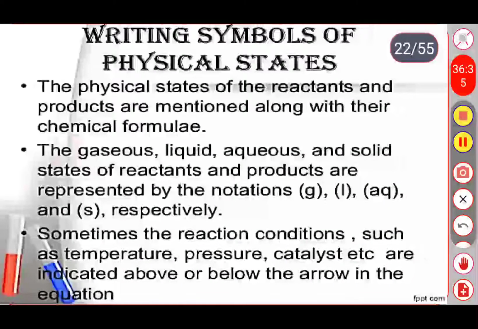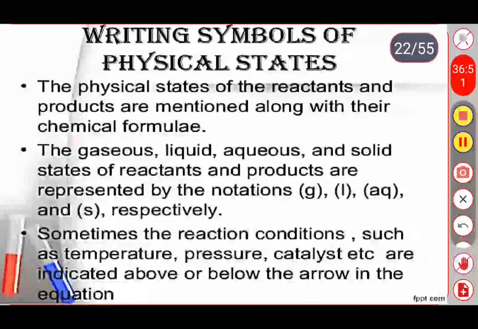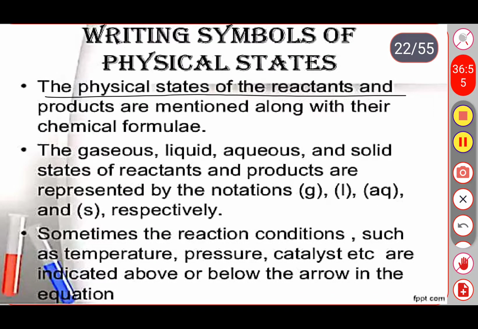Okay, next one is writing symbols of physical states. The physical states of reactants and products are mentioned along with their chemical formulas.